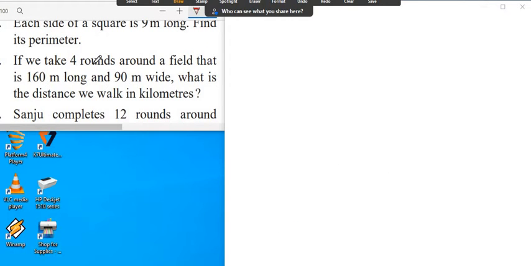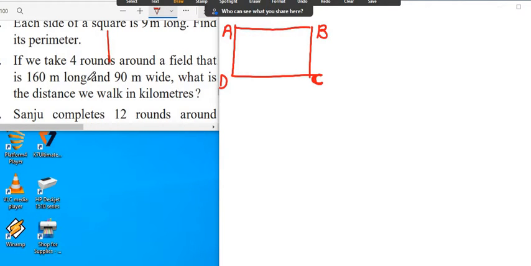If we take 4 rounds around a field that is 160 meter long, now see first, field is 160 meter long, that means this is breadth and this is length. Suppose ABCD is a field and this is 160 meter long, that is length is 160 meter, and 90 meter wide means breadth is 90 meter.